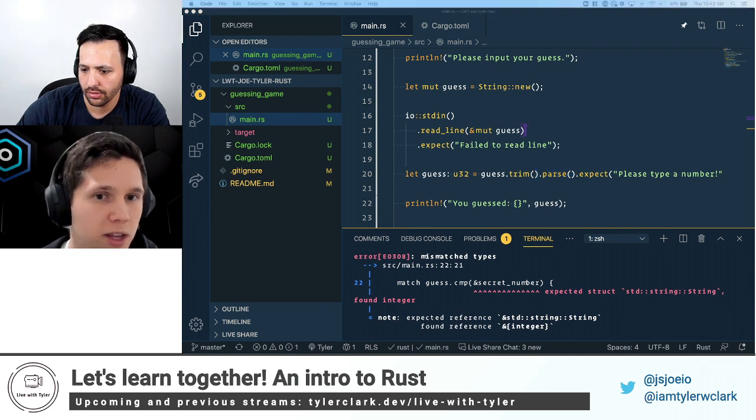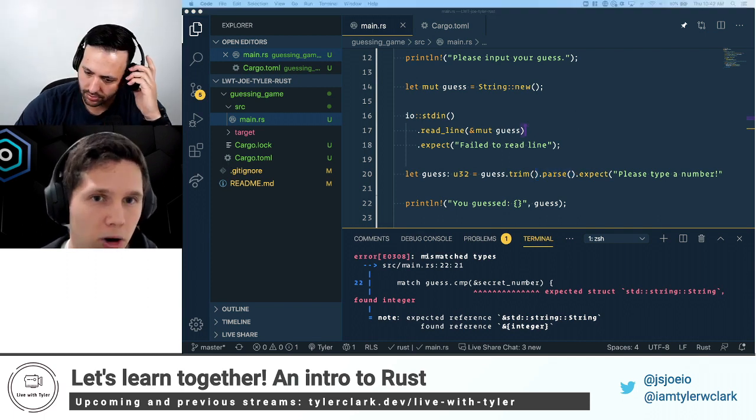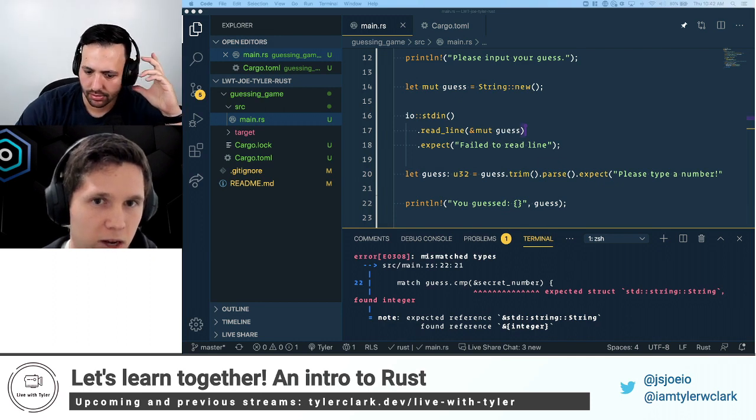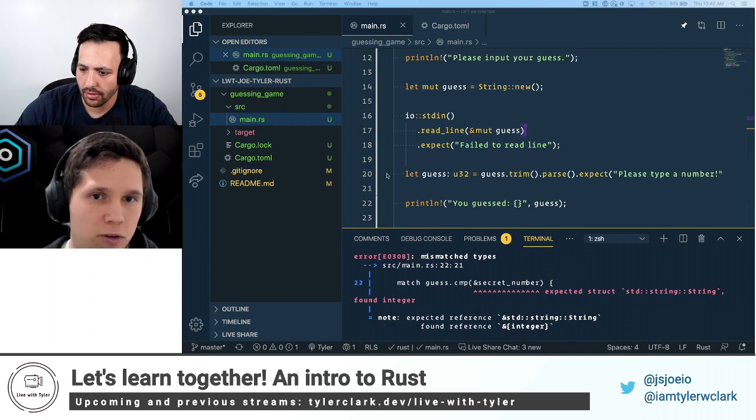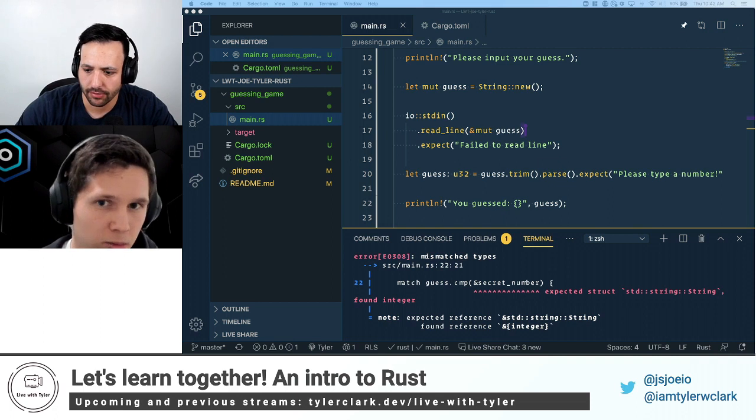It's interesting though. The one thing I learned when I was going through this again is that parse is general. If you hover over and read about it, it's so general it can